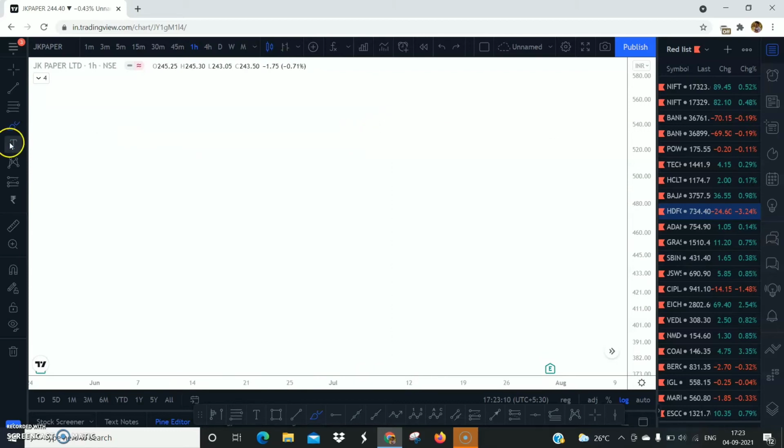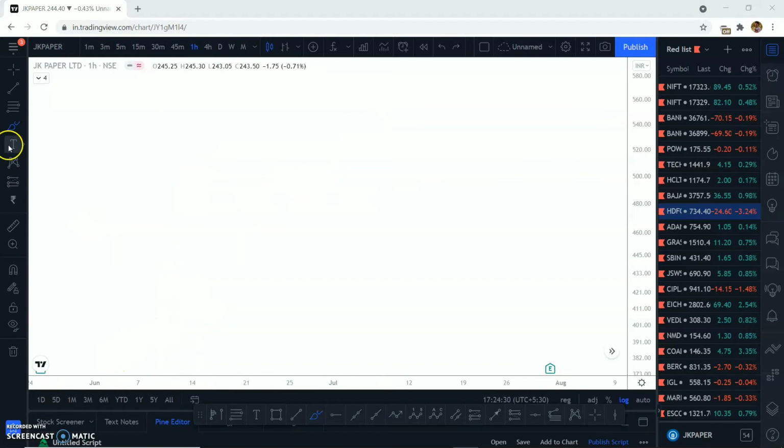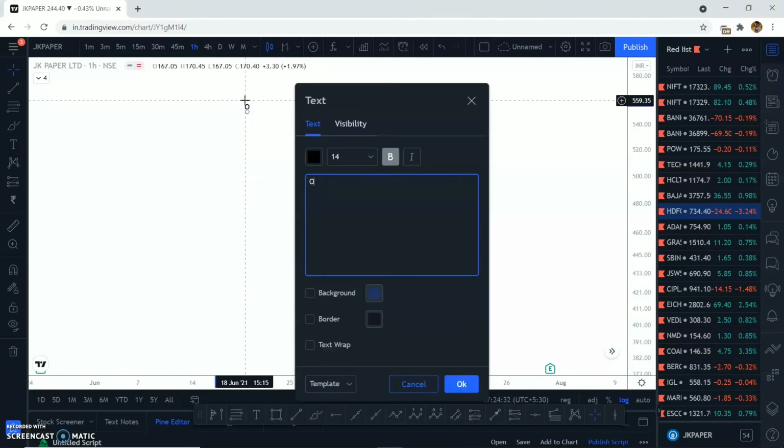Great. So in this video we'll be discussing order blocks and liquidity voids. I've already discussed order blocks in the previous video, but I'll be doing a little more detailed explanation of what order blocks are, and then I'll jump to the voids. All right, also fair value gaps. So let's start off with order blocks. I'll simply write this as order block.